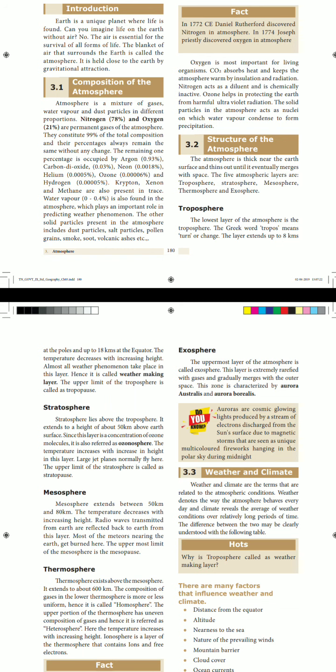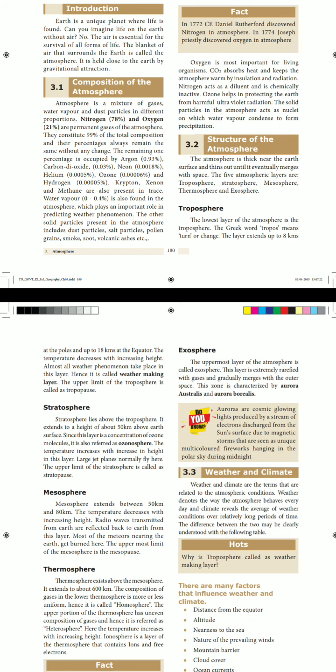Here mostly the radio waves transmitted from the earth are reflected back to earth from this layer. Most of the meteoroids nearing the earth get burnt here. The uppermost limit of the mesosphere is the mesopause. Okay, so most of the meteoroids, what do you mean by meteoroids? In Tamil we will say vinkarkal. When they reach near this mesosphere, they will get burnt.